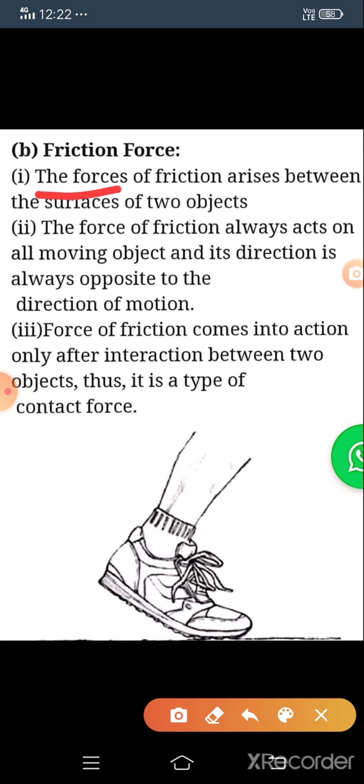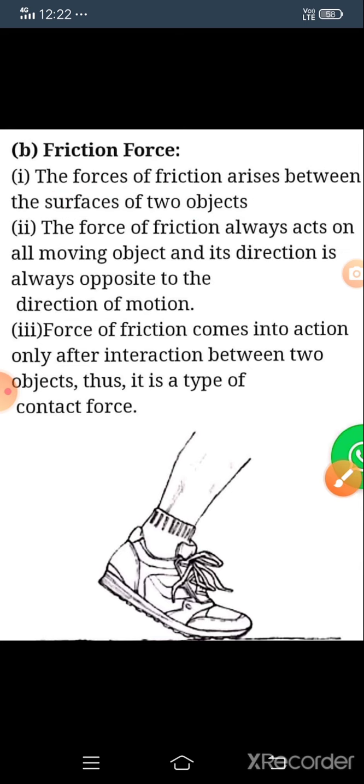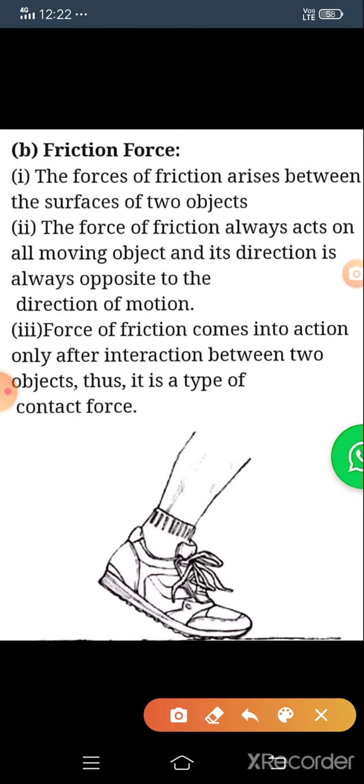Friction force: the force of friction arises between the surfaces of two objects, as you know. And the second point, we already discussed it. The force of friction always acts on all moving objects and its direction is always opposite to the direction of motion.